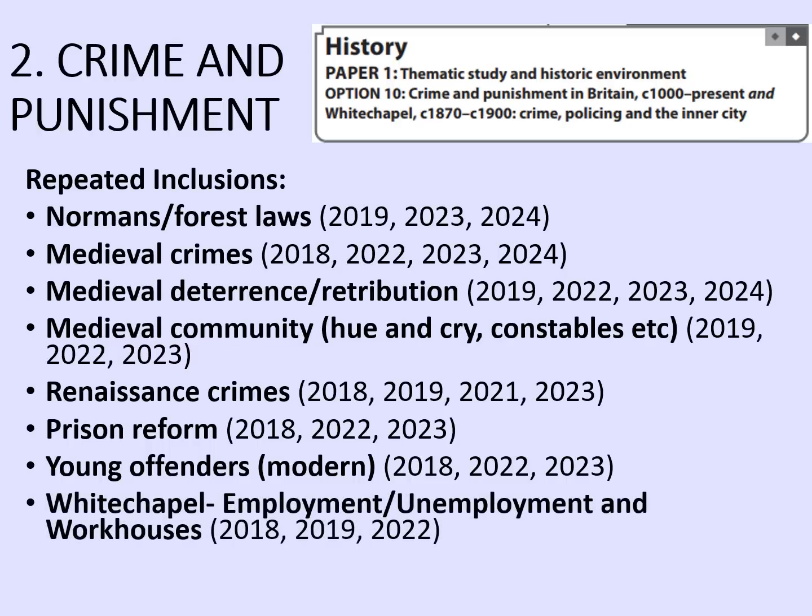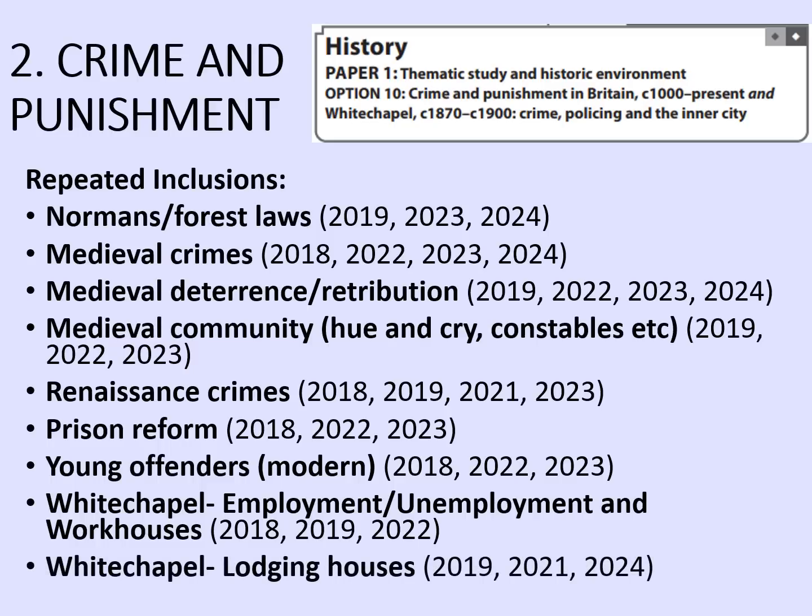For the Whitechapel section, employment and unemployment and the workhouses has come up 2018, 2019 and 2022. But there are a lot of areas in the Whitechapel exam, as we're going to see, that have never come up actually, so maybe this will not be touched on again, I don't know. Also weirdly, lodging houses has come up quite a lot as well, 2019, 2021 and 2024. So how are you going to read this then? The fact that these things have come up repeatedly, does that make them more or less likely to appear? Your guess is as good as mine, I'm afraid.